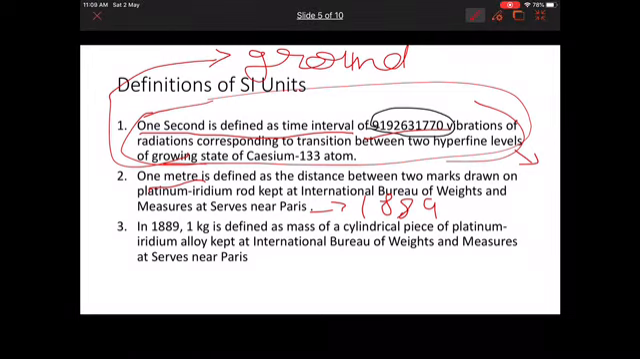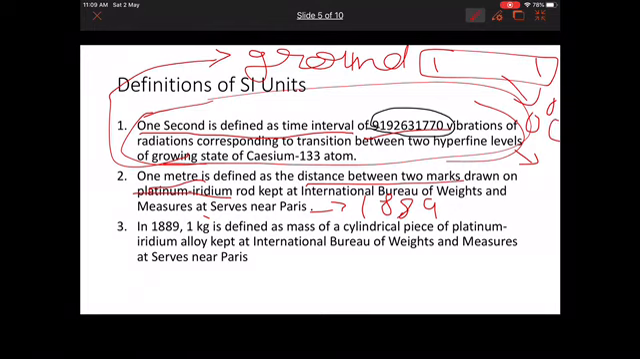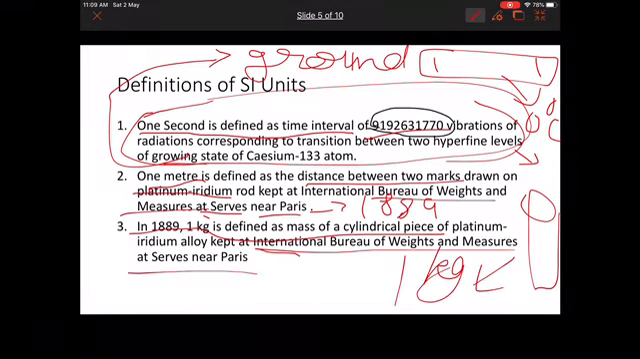1 meter: distance between two marks on a rod. This is an alloy of platinum iridium kept at 0 degrees Celsius to prevent thermal expansion at Sèvres near Paris. And 1 kilo, same way, is the mass of a cylindrical piece whose mass is 1 kg, kept at the international bureau at Sèvres near Paris. Simple.